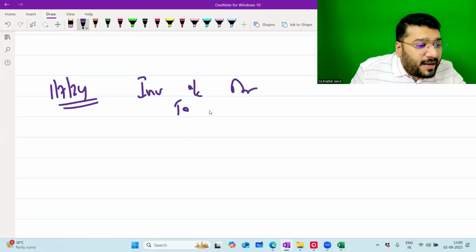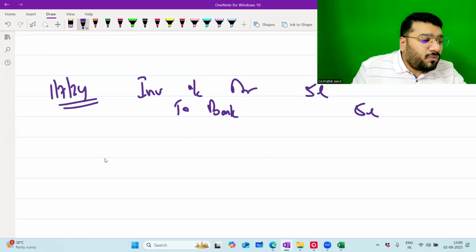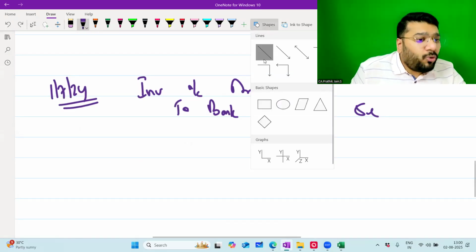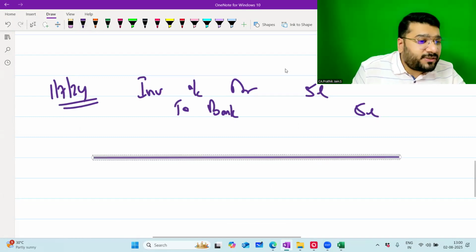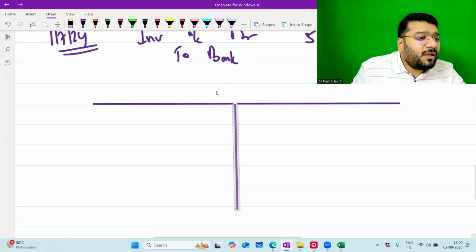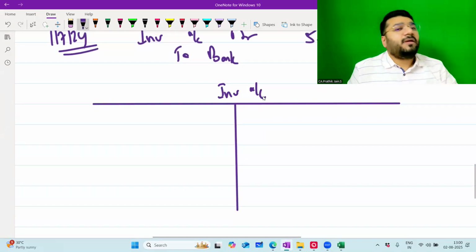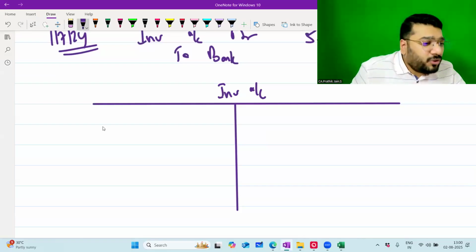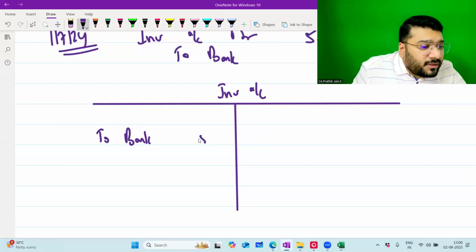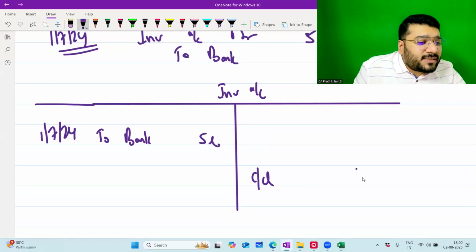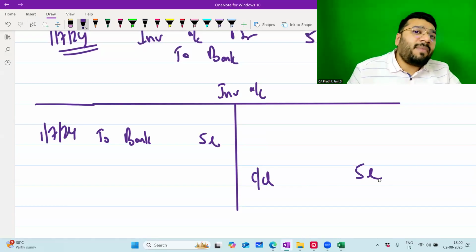Investment account debit to bank, 5 lakhs. Now, wait. We are opening the ledger. I'm going in the series. I have to make you understand the entire thing, how it functions. After this, I'm opening what ledger? Investment ledger. Please tell me the posting. Investment to bank. To bank 5 lakh. This I'm recording on what date? 1/7/24. Carried on balance 5 lakh, because automatically the ledger balance will come to 5 lakh.